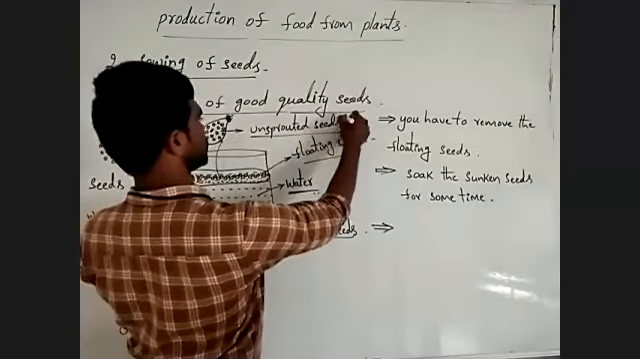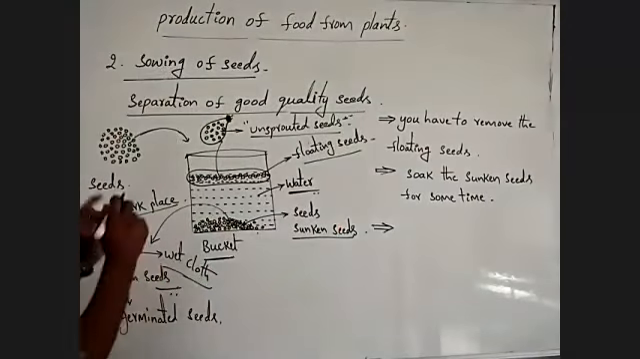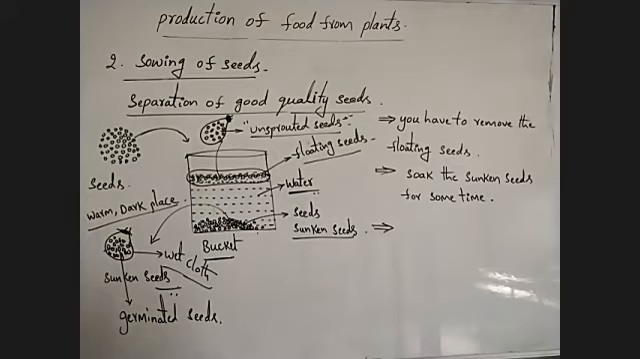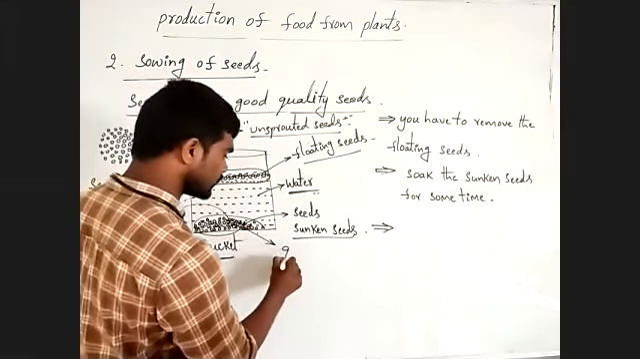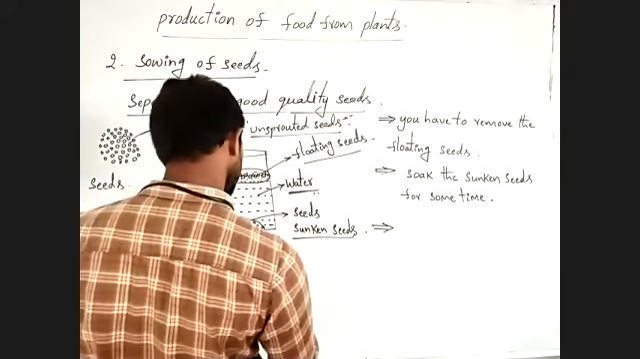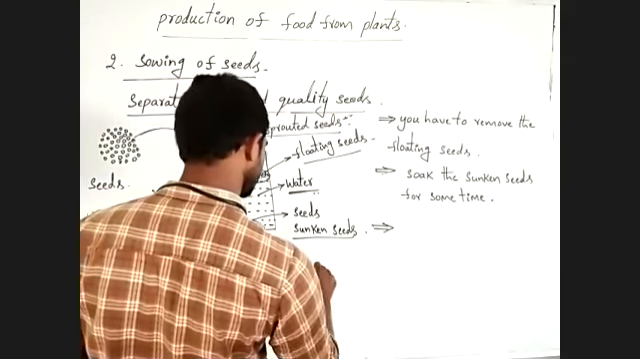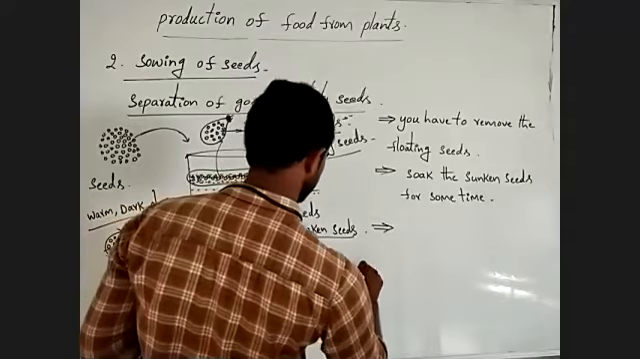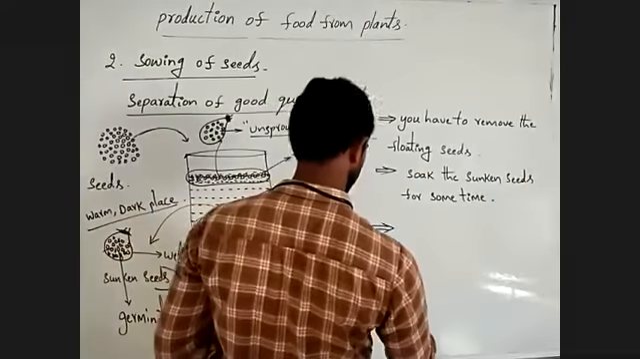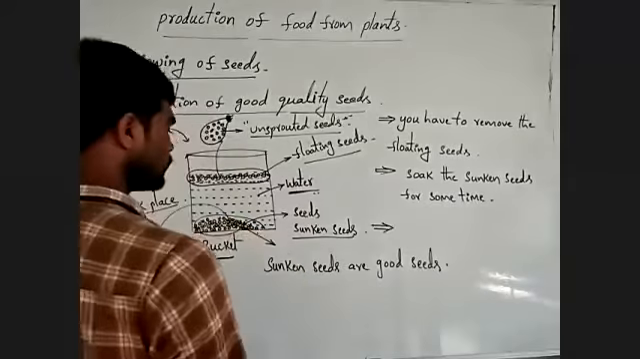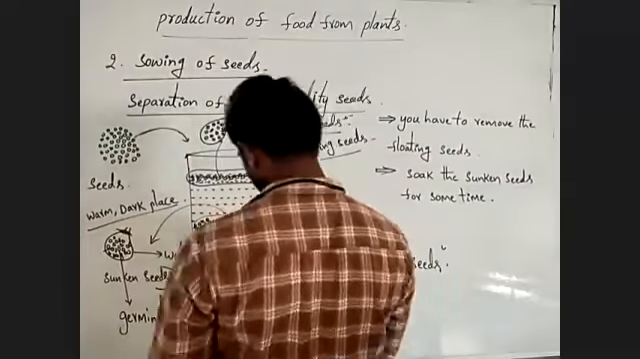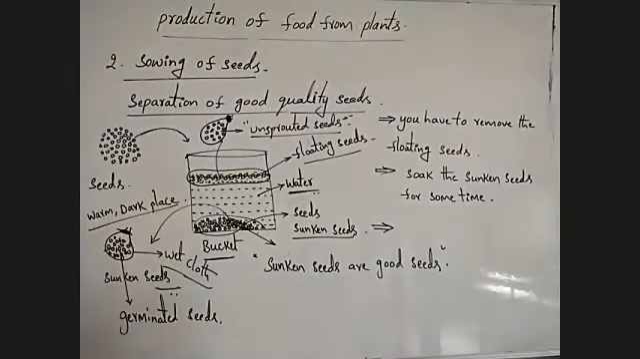Unsprouted seeds means, by this activity we can conclude that these sunken seeds are good quality seeds. Observe carefully here. Sunken seeds are good quality seeds when compared to the floating seeds. Okay?